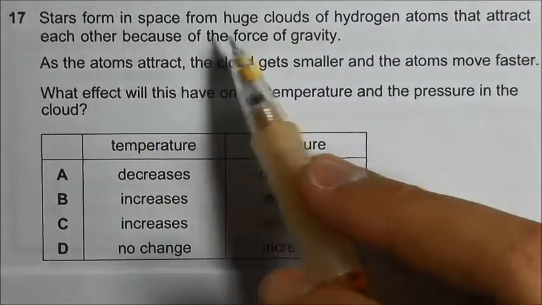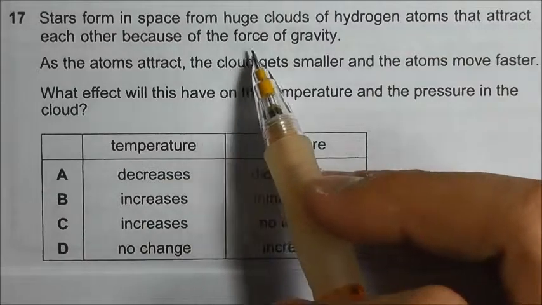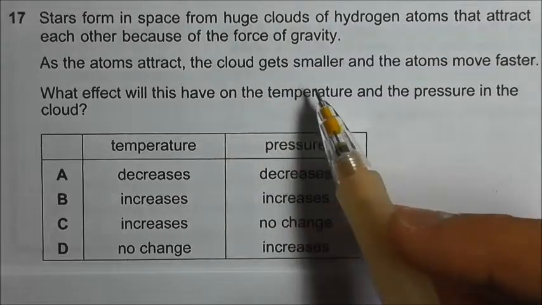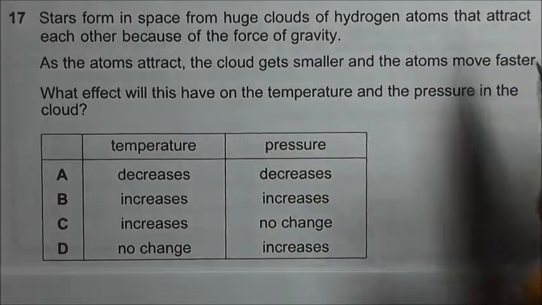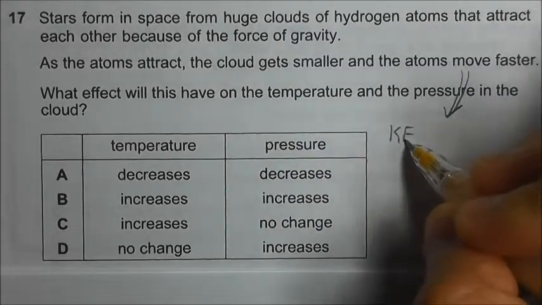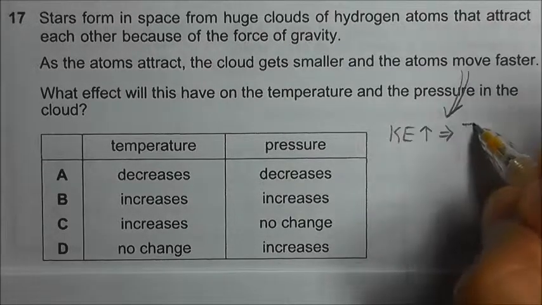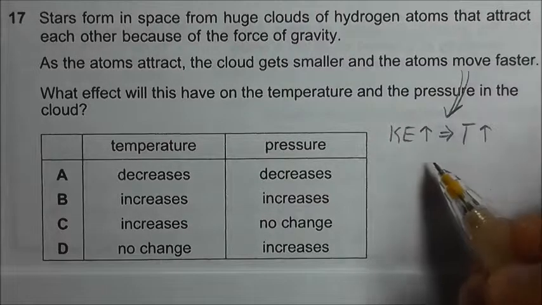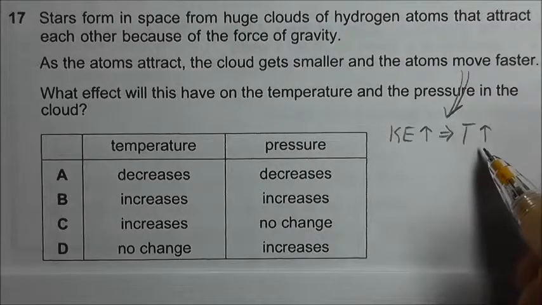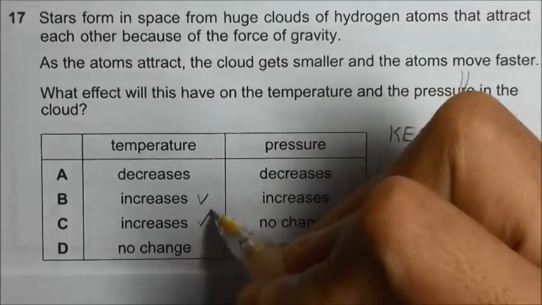Stars form in space from huge clouds of hydrogen atoms that attract each other because of the force of gravity. So as the atoms attract, the cloud gets smaller and the atoms move faster. As the atoms move faster, we know that the kinetic energy increases, and this will cause the temperature to increase as well, because the kinetic energy of the atoms is related to the temperature. So looking at the options, the temperature must increase.